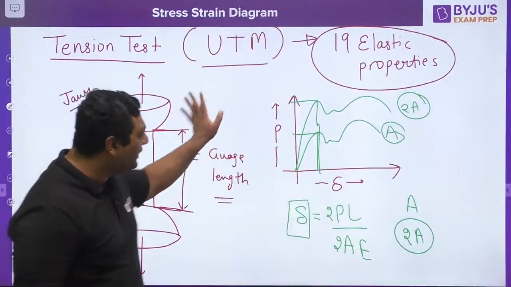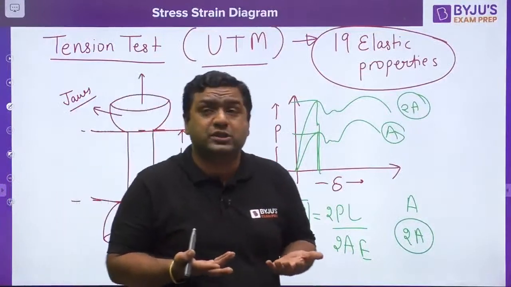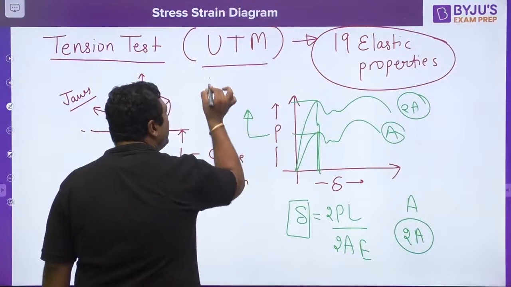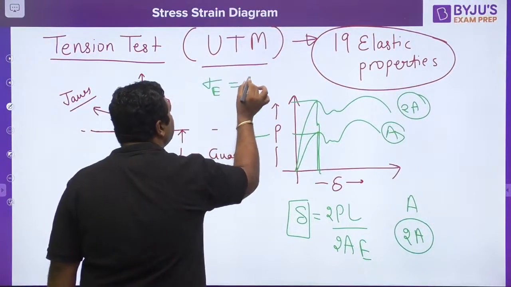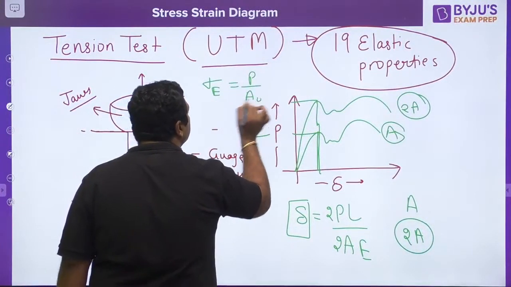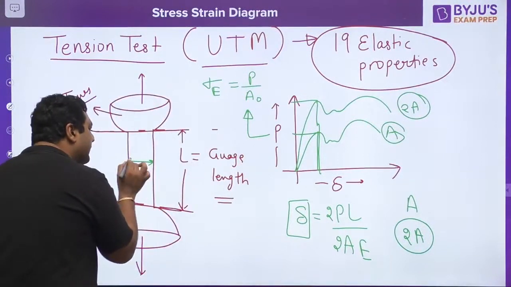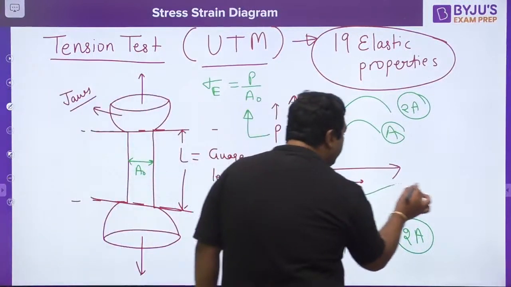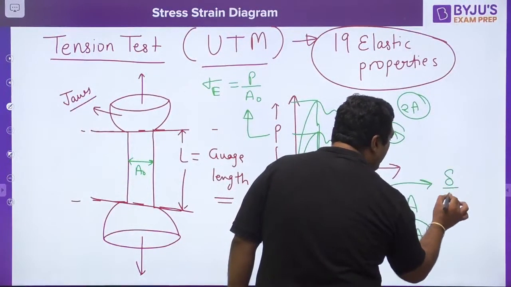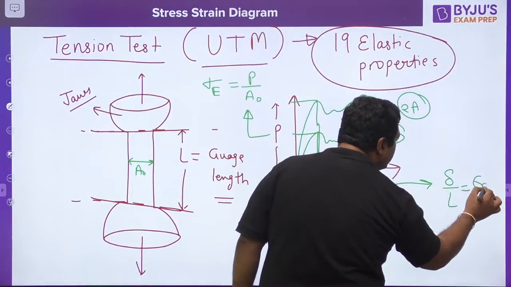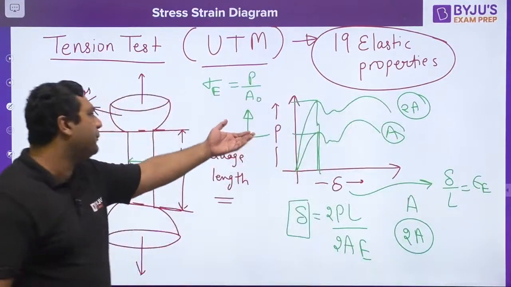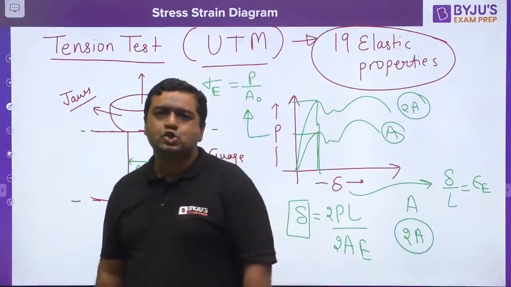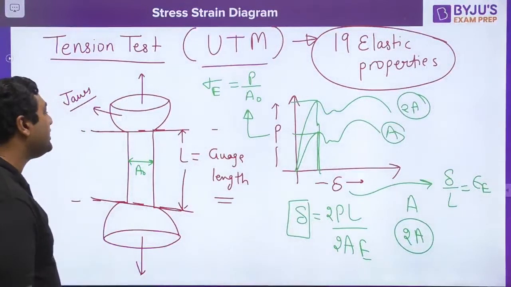So to avoid all these things, my dear, what was proposed? It was proposed to replace the force by a quantity known as engineering stress, that is nothing but force over the original area of cross section. Original area is the area at the start of the experiment. And then delta was replaced by delta upon L, that is engineering strain. So load was replaced by engineering stress, deformation was replaced by engineering strain. When it was replaced, the diagram became the stress strain diagram.